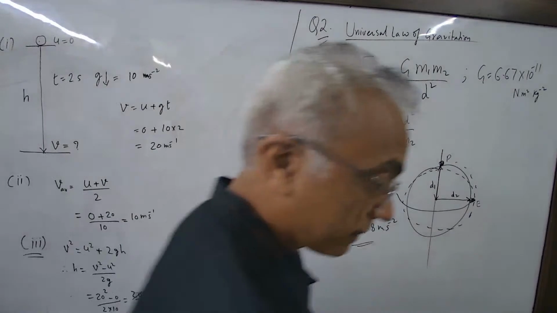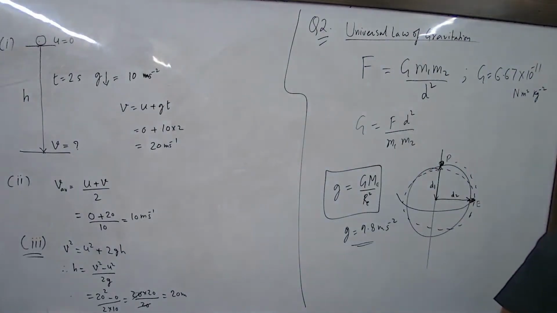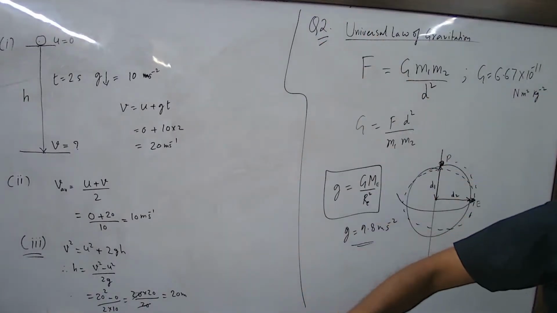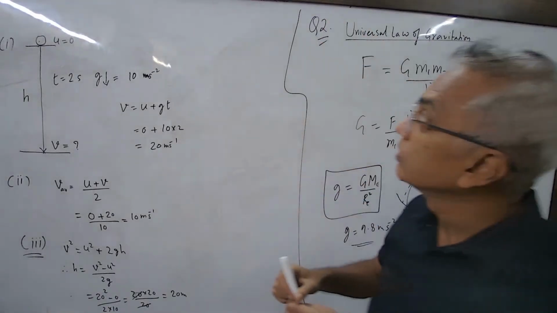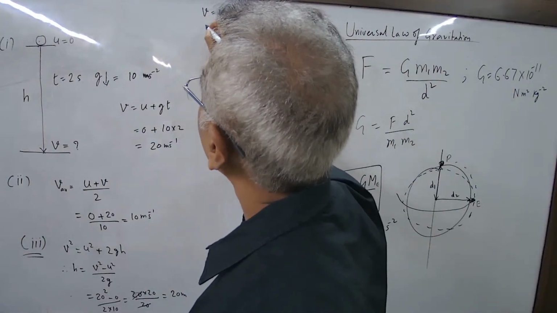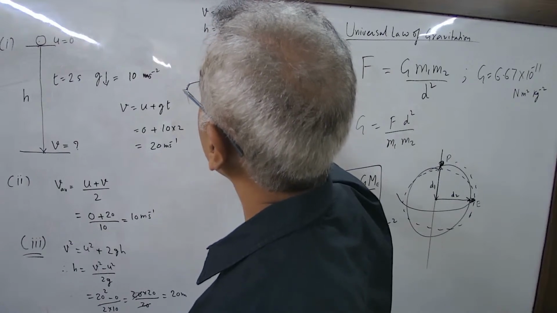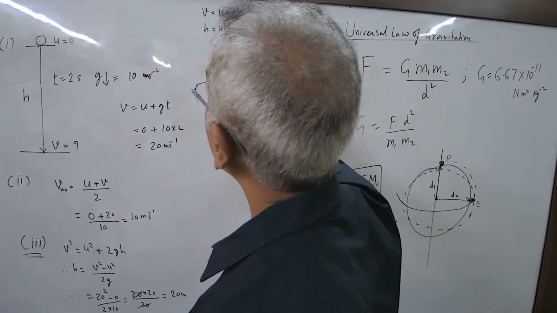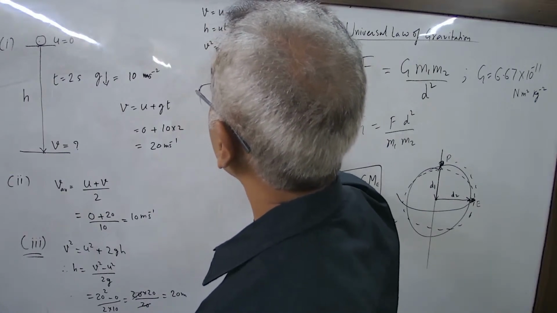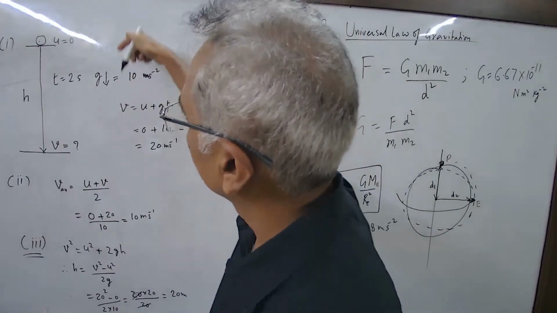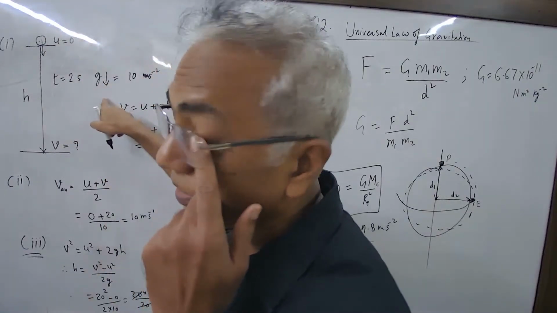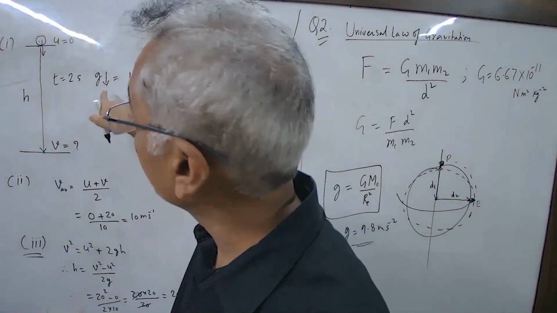Sir, so in all numericals are we supposed to use only these scalars? Yes, whenever they are falling freely. So these are equations of free fall. What are the equations of free fall? H is equal to UT plus half GT square, and V square is equal to U square plus 2GH. And the value of G is positive when the direction of the object is in the direction of gravity. Okay? Then G is positive.